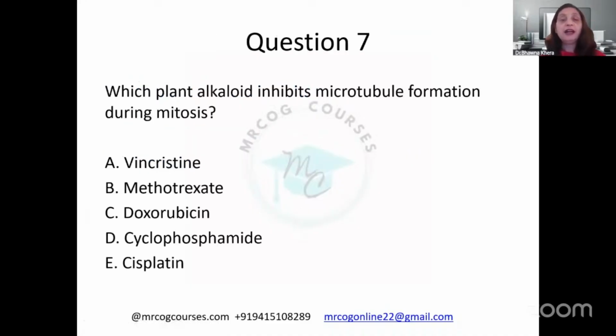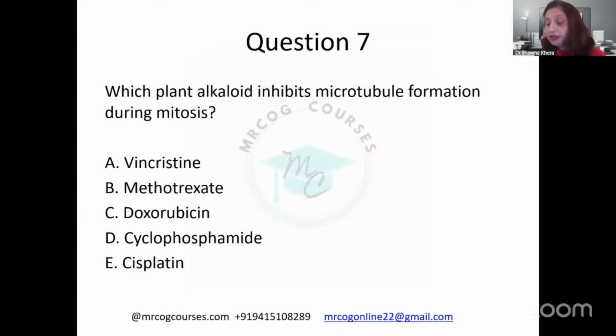Now, which plant alkaloid inhibits the microtubule formation during mitosis? Now, all these medications, their mechanisms of action are very, very, very important, and they do come in the exam. So please remember these points here.